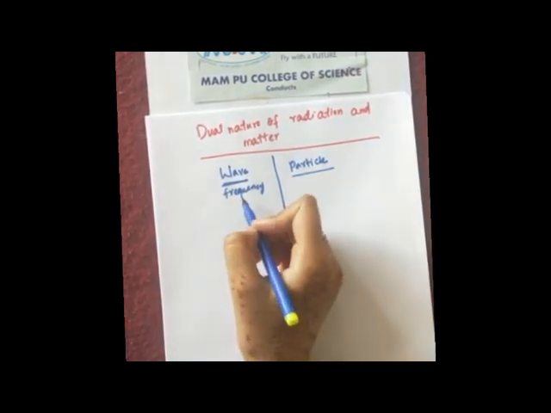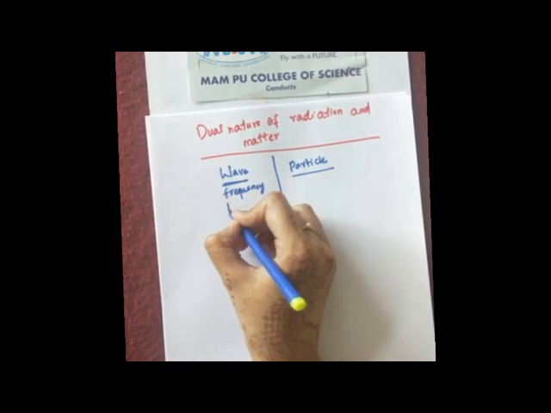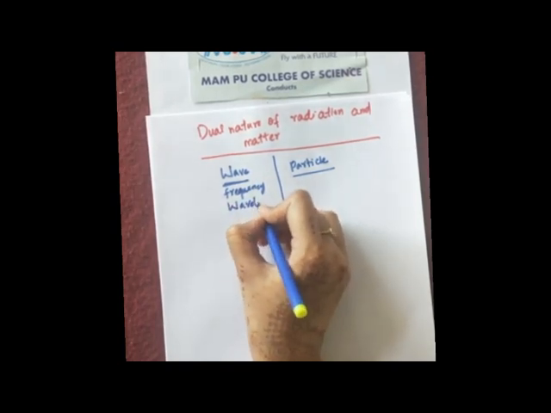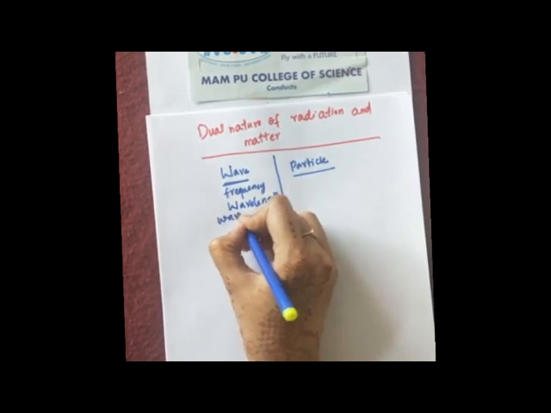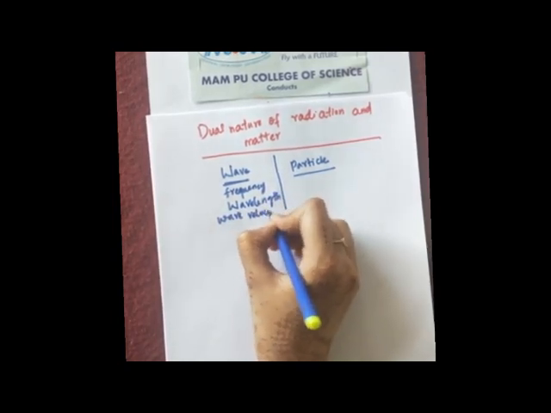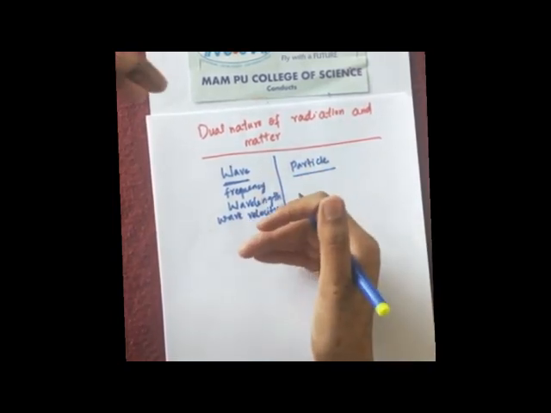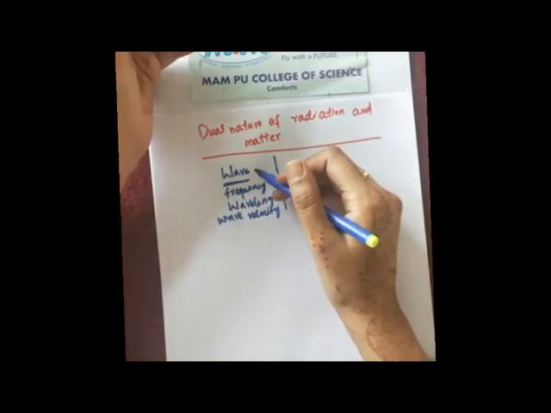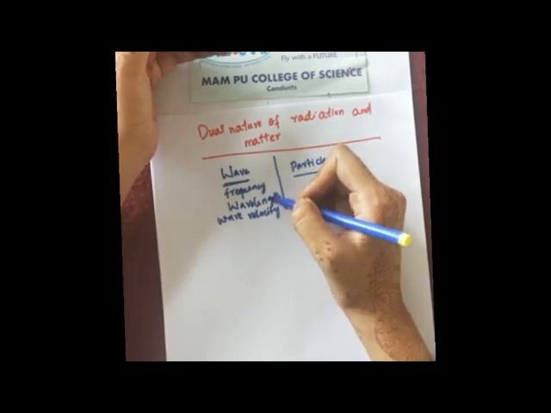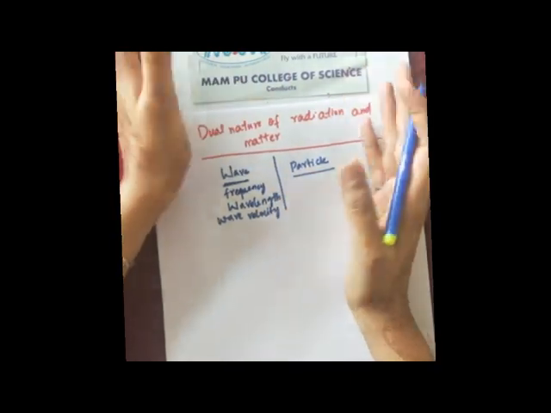So it has frequency, it has wavelength. Definitely if it has frequency and wavelength, it has wave velocity, it has time period, correct? So these are a few characteristics which should come to your mind when you hear the word wave.